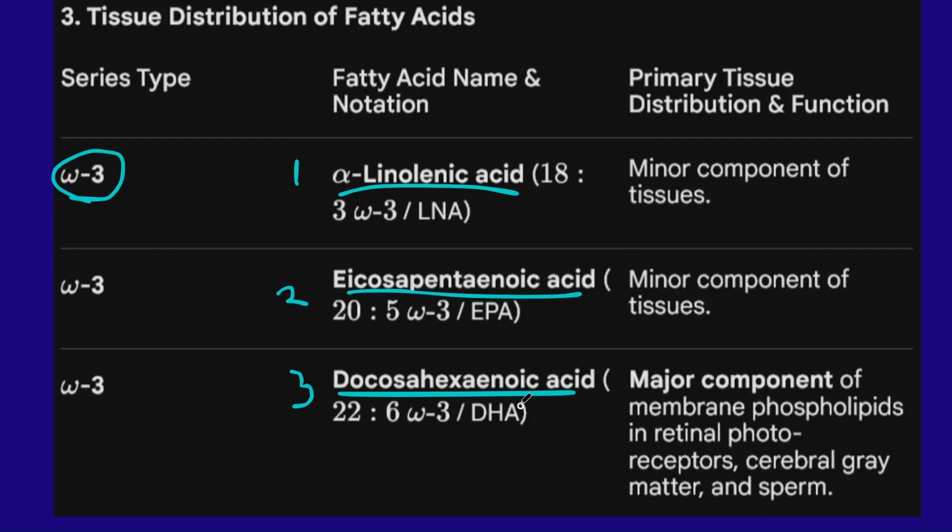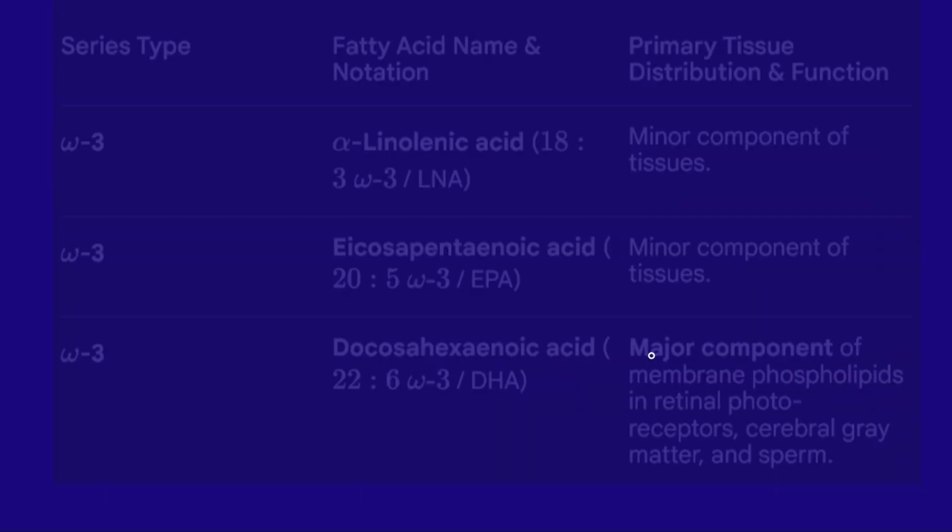EPA, DHA, LNA are the different types of omega-3 fatty acid, where LNA and DPA are present in minor composition in the body. The major composition includes the DHA, which is present in the membranes, and also the retinal photoreceptors, along with the gray matter of our brain and also the sperm. These omega-3 fatty acids are present there.